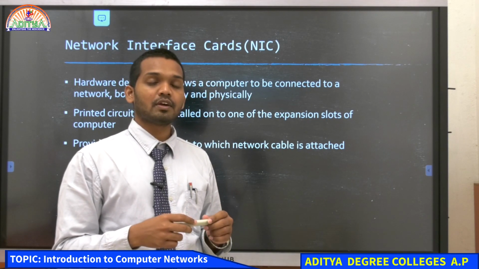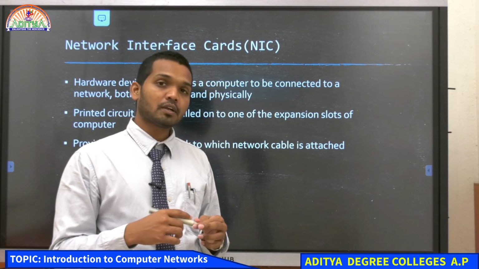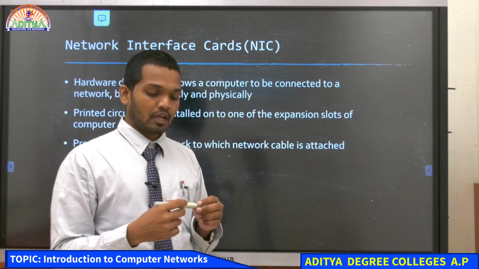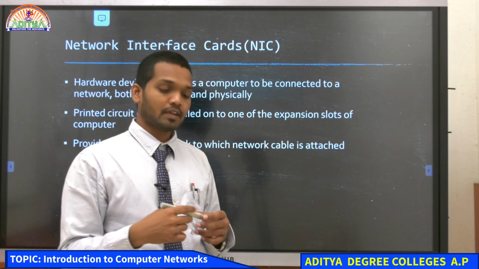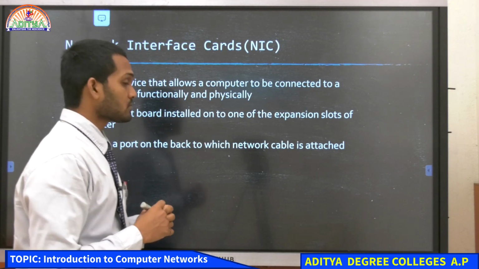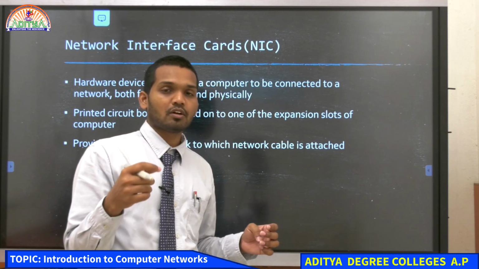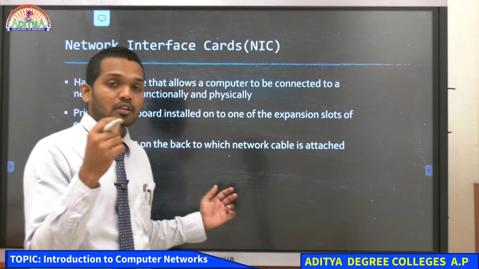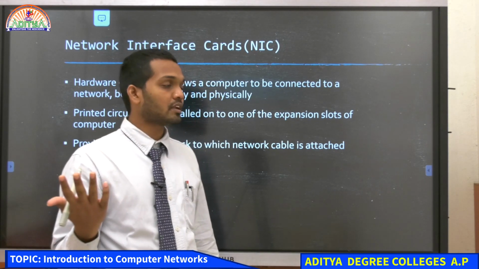Later we had the technology of Wi-Fi, which gave us wireless internet connections. But in a college or an organization, they generally connect through LANs. LAN is a local area network, connected through wire, where all the computers are connected in the network. So when we connect that wire to the computer, there is a port on the computer to which we attach the cable so that we get the internet.